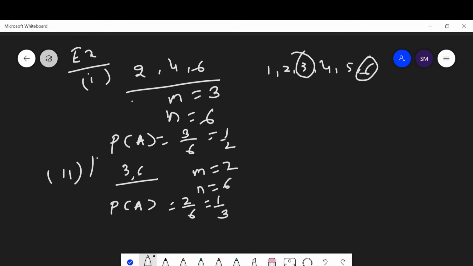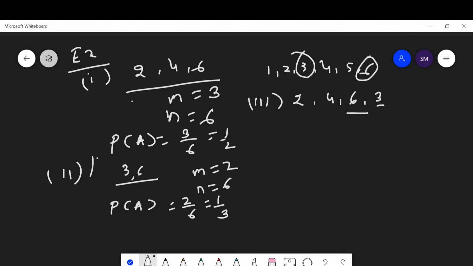Then the next question says that while throwing a die, getting an even number or a multiple of 3. Getting an even number means 2, 4, 6, or it may be a multiple of 3. Multiple of 3 is 3 and 6.